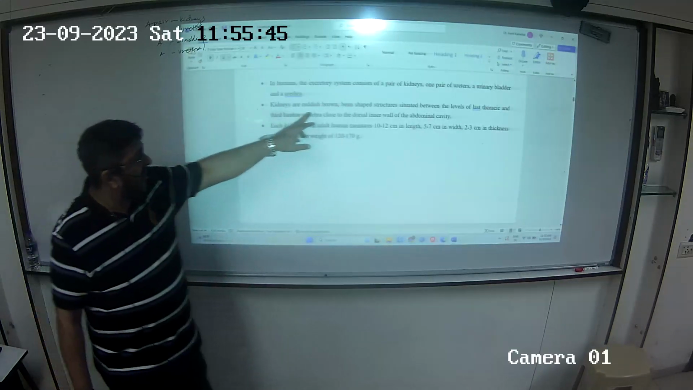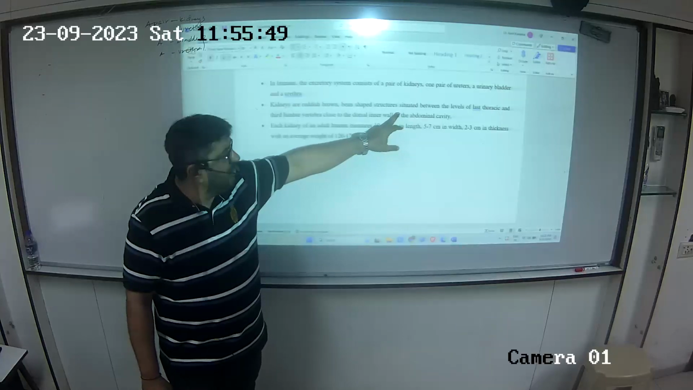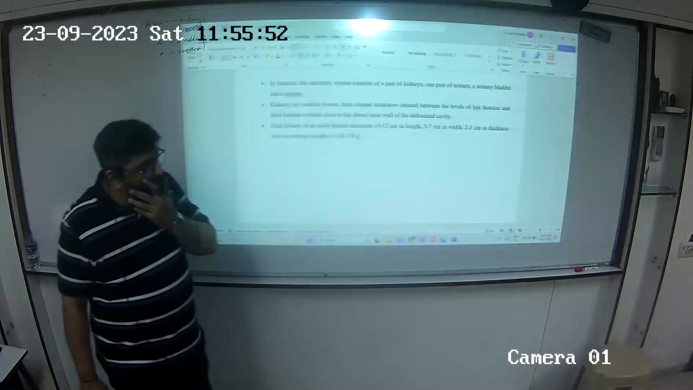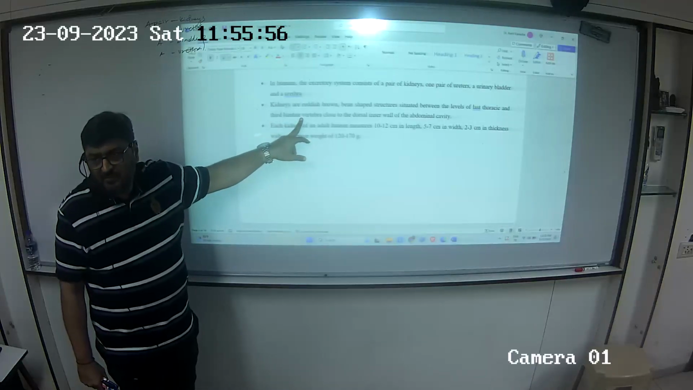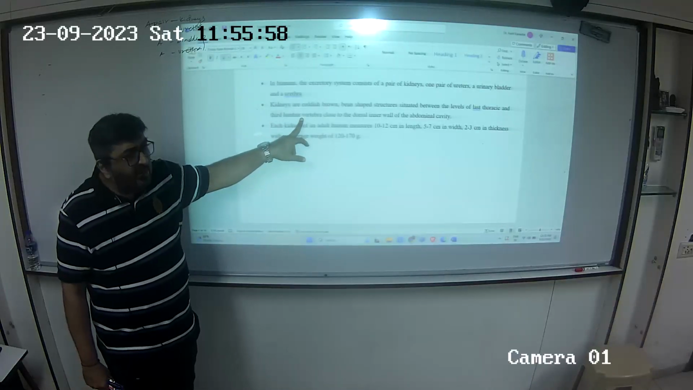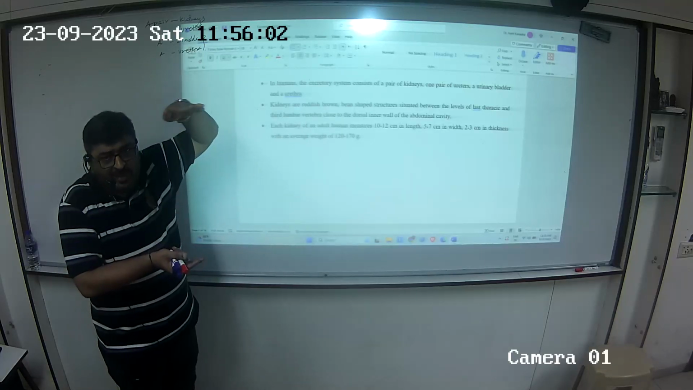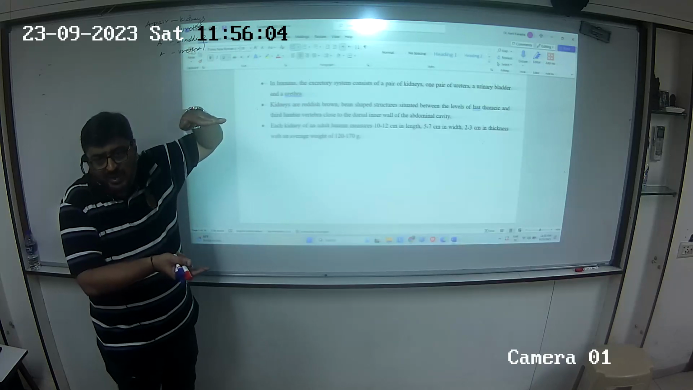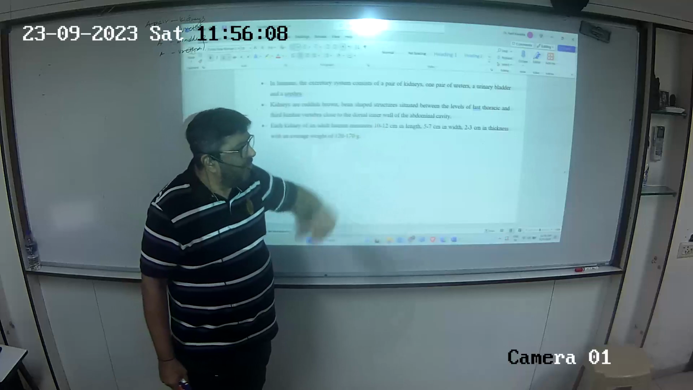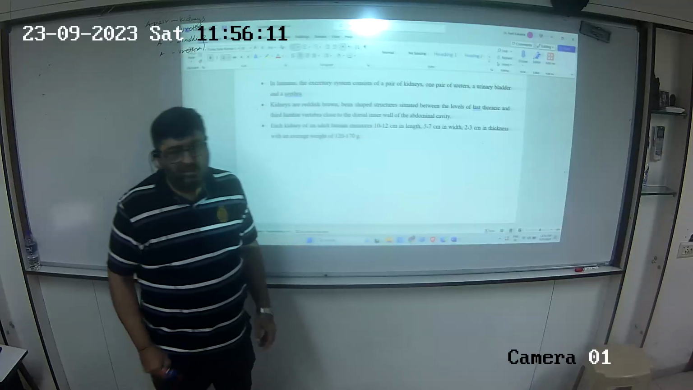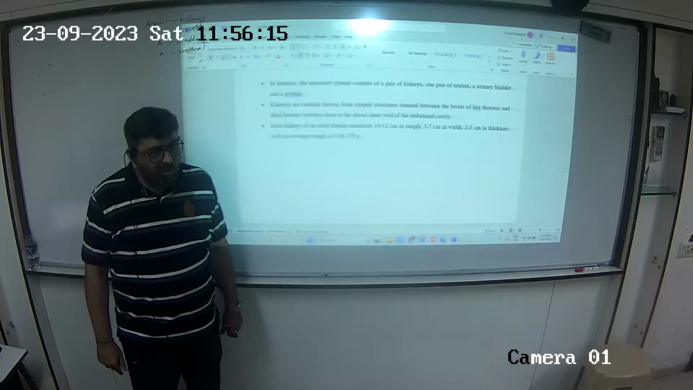Kidneys are reddish brown bean shaped structures situated between the levels of last thoracic and third lumbar vertebrae. Look, the position has come now. Last thoracic is T12 and then L3. So the upper extent is T12, the lower extent is L3. Close to the dorsal inner wall of the abdominal cavity. Abdominal cavity is huge. How do we locate that now?